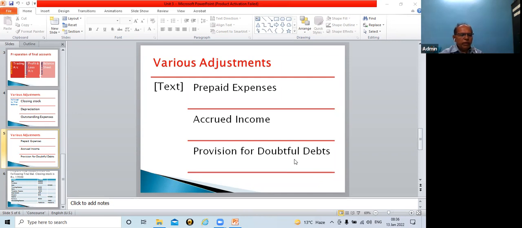Accordingly, the first effect is that expenses are reduced, increasing the profit or reducing the loss. So first effect, profit and loss account. And the second effect, since it is a current asset, it will be shown on the asset side of the balance sheet. Prepaid expenses are current assets. So the second effect, balance sheet, asset side.